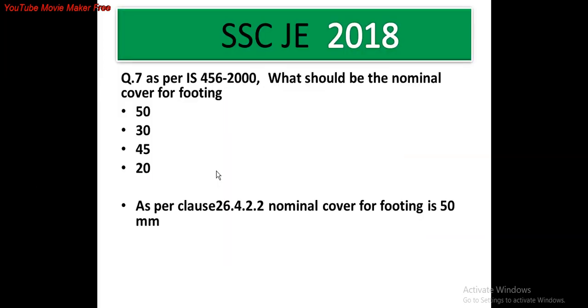Question number 7. As per IS 456-2000, what should be the nominal cover for footing? As per IS 456-2000, which is the IS code for reinforced concrete, as per clause 26.4.2.2, nominal cover of the footing is 50 mm, and for column it is 40 mm. For slab it is 20 mm.